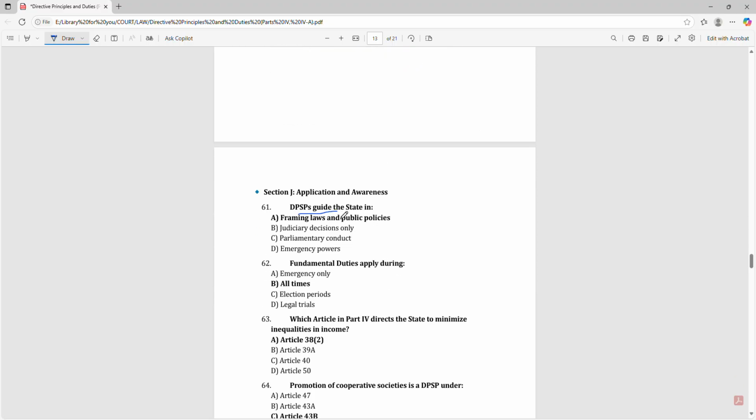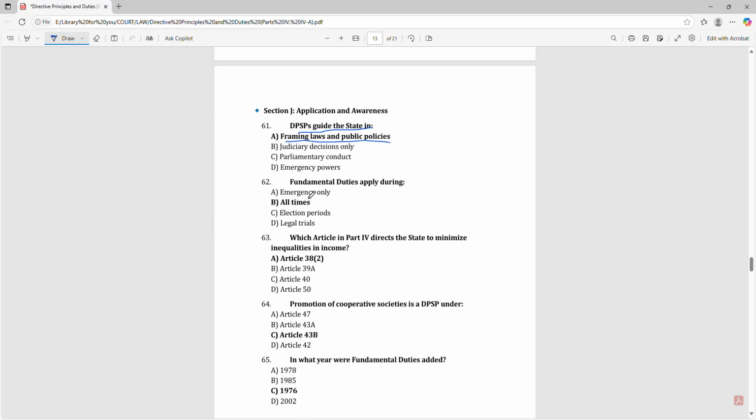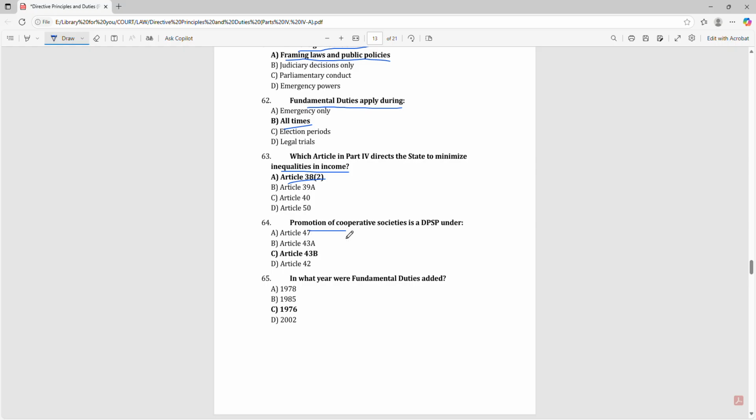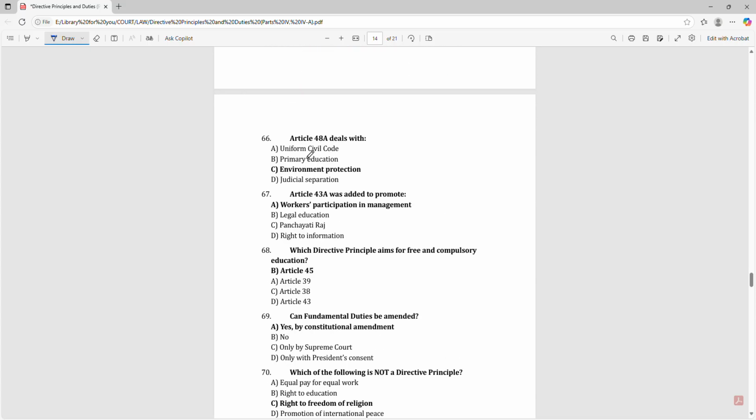DPSPs guide the state in framing law and public policy. Fundamental duties apply at all times. Which article in Part IV directs the state to minimize inequalities in income? Article 38(2). Promotion of cooperative societies as a DPSP is under Article 43B. In what year were fundamental duties added? 1976. Article 48A deals with environment protection.